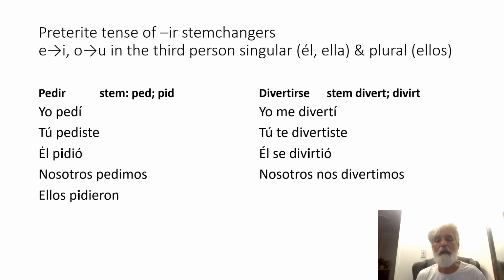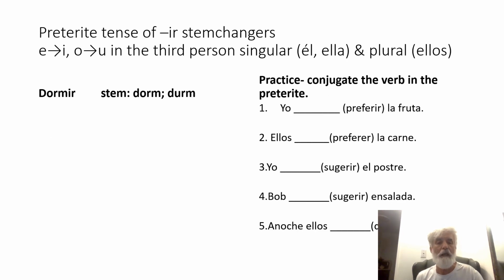And finally, the last subject pronoun will be ellos. Will there be a stem change? Yes, there always is a stem change with the él form and the ellos form. So ellos se divirtieron. So this stuff is a little picky. Look over these verbs. There's a few of them. Preferir, sugerir, pedir. Make sure that you can conjugate them in the preterite tense, that you remember to make that stem change, to change the E to I in the él and ellos form.